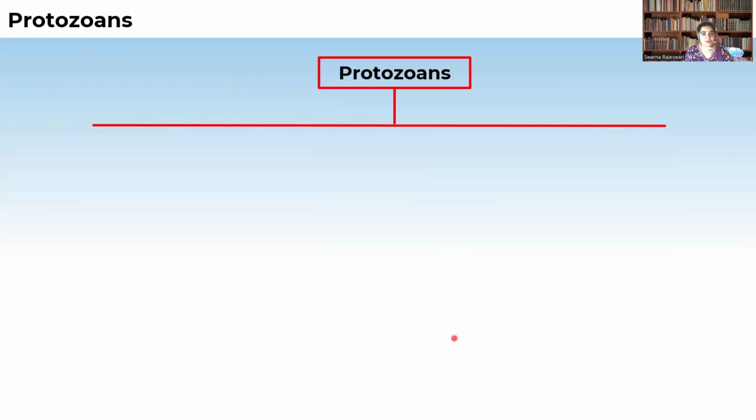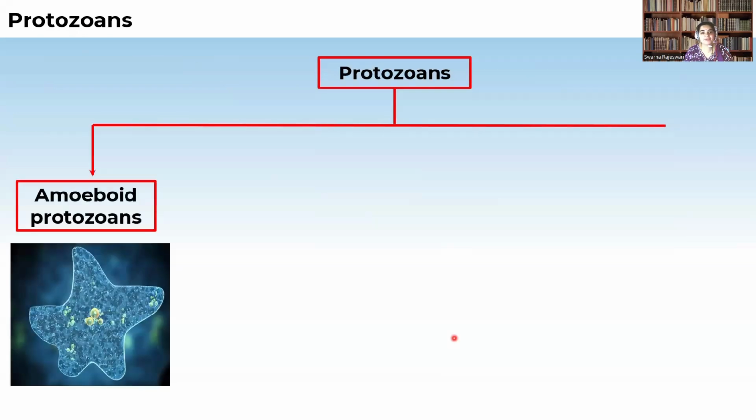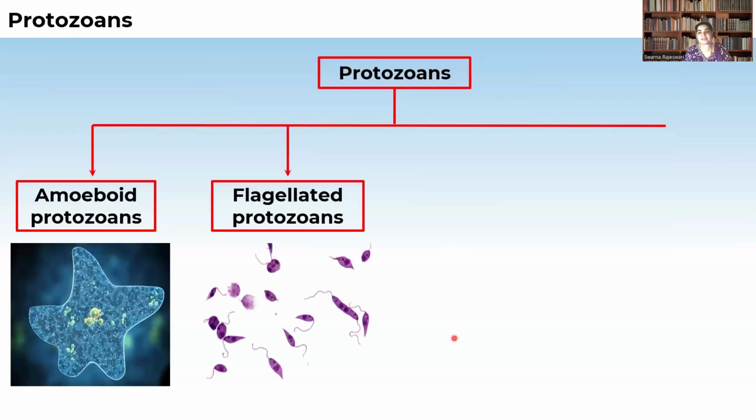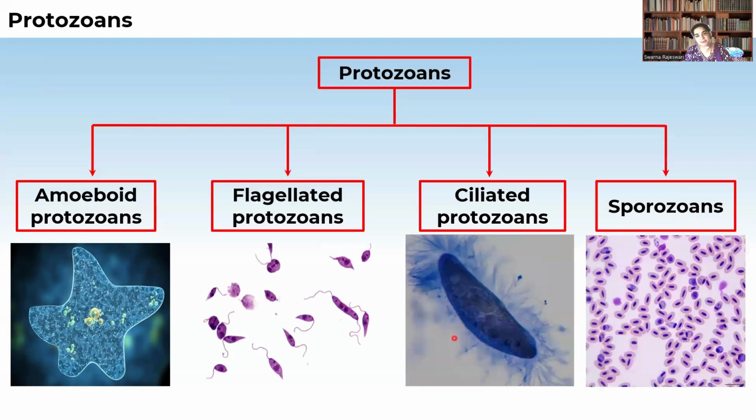These protozoans include amoeboid protozoans, flagellated protozoans, ciliated protozoans, and sporozoans. So these are the four types of protozoans. Amoeboid protozoans, example amoeba. Flagellated protozoans, just now we have seen, example euglena. Ciliated protozoans, example paramecium. Sporozoans, example plasmodium. So all these are protozoans.